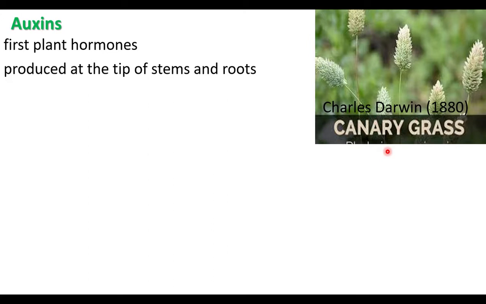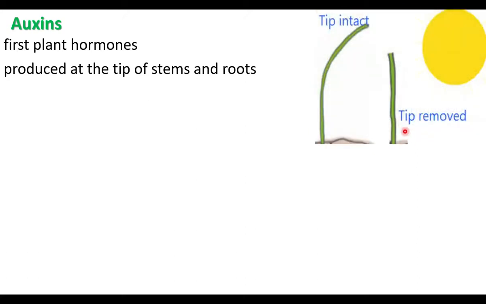When we see the discovery of auxin, we have to learn Charles Darwin's observation. Charles Darwin is a famous scientist. He is an evolutionist. He observed a bending growth in canary grass. When the tip of the grass is intact, the plant grows and bends towards one side, towards a light source.